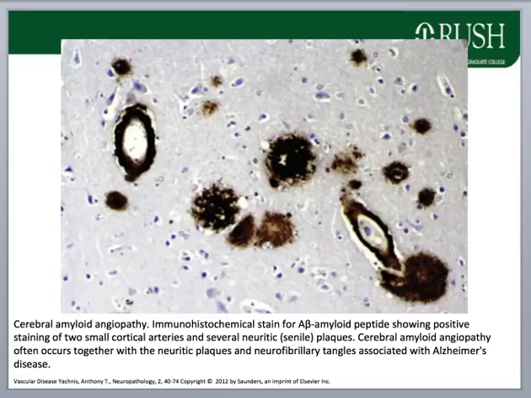Finally, as I mentioned, you can use immunohistochemical stains that target the amyloid protein, here showing positive staining around cortical arteries, as well as several neuritic plaques. Cerebral amyloid angiopathy also often occurs together with the neuritic plaques and neurofibrillary tangles associated with Alzheimer's disease, which we'll talk about in one of the future cases.